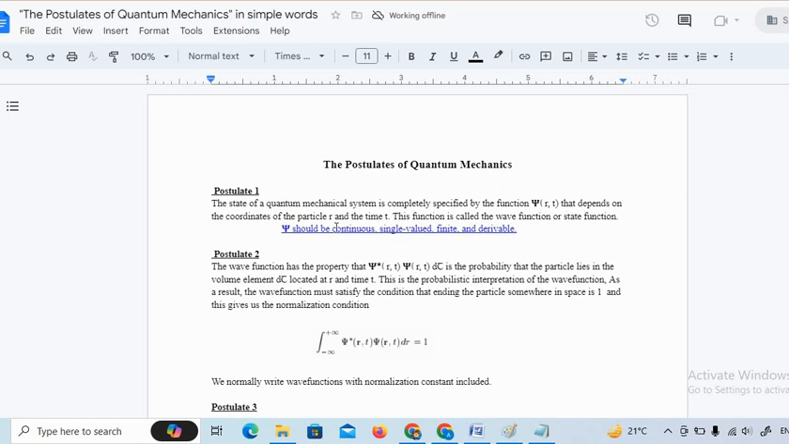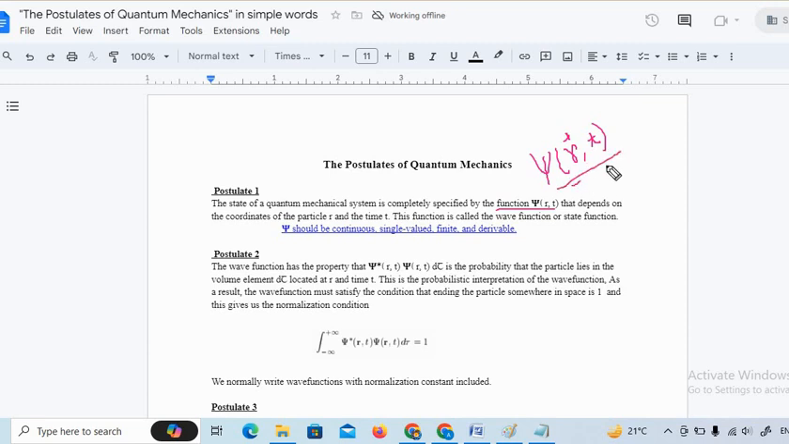Postulate number 1 defines the concept of a wave function. The Greek letter psi represents the wave function. The wave function is a mathematical function of position in three-dimensional space, represented by r, position, and time. When required, you can consider a time-dependent system, and when you need, you can use the time-independent system.